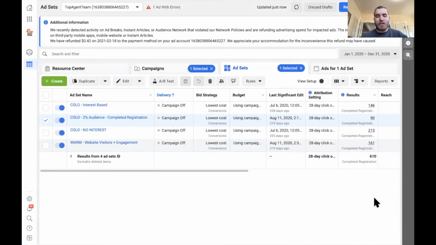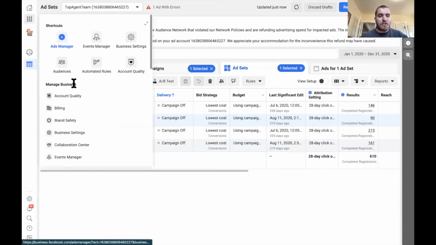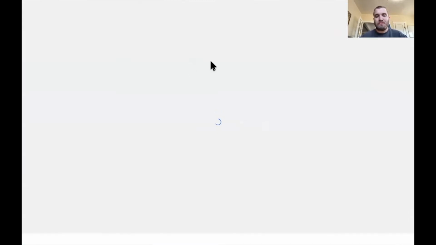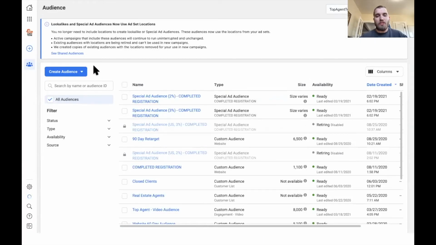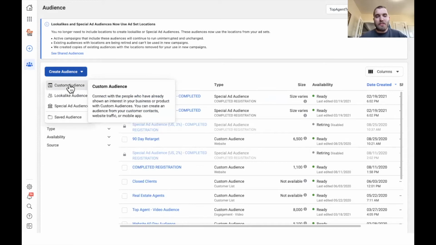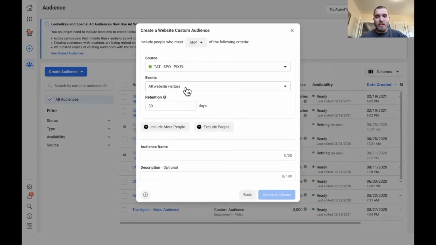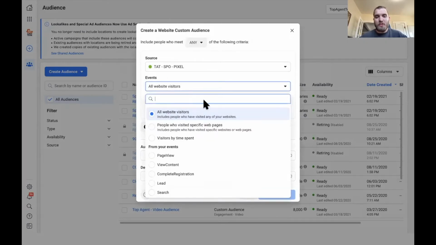So the first thing we're going to do is create the custom audiences. So what you want to do is go to your audience tab. So you hit this business tools button up here, click on audiences. And this is going to pull up an audience. So what you want to do is create a custom audience here. So like I said, if you have the pixel installed, you can click on website, and then you will obviously hit all visitors. You can also do specific web pages.